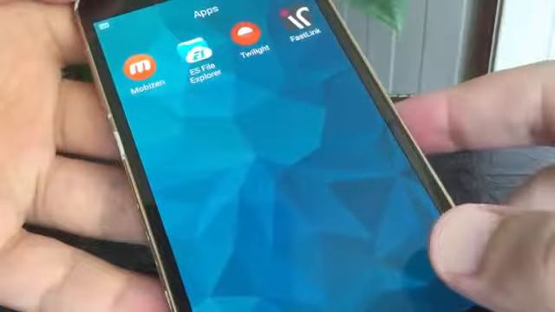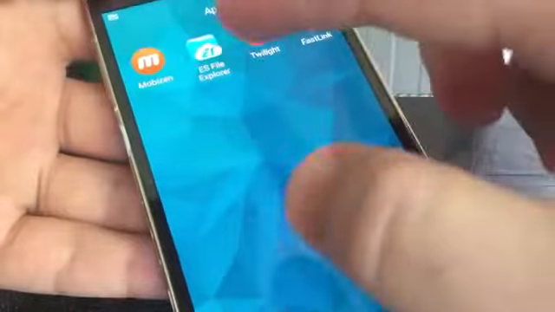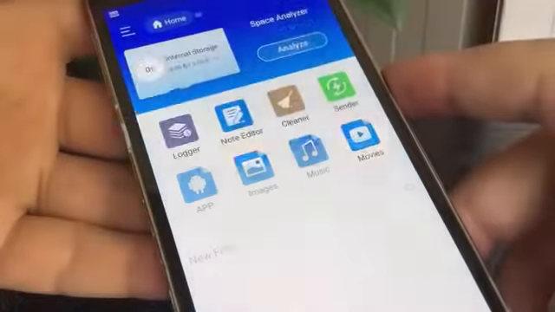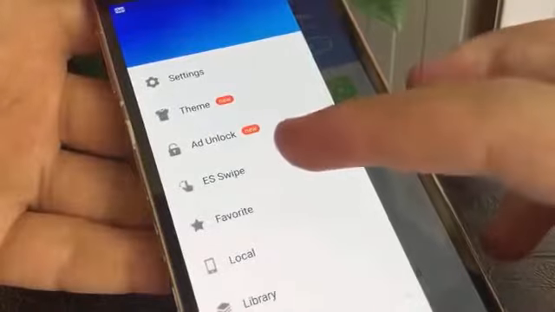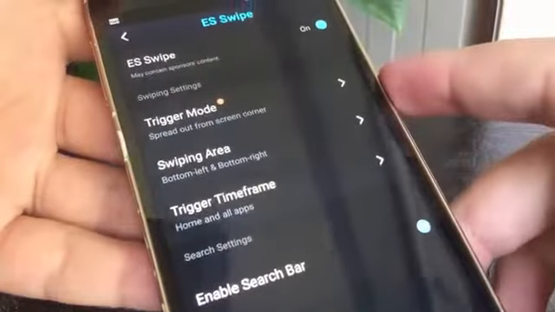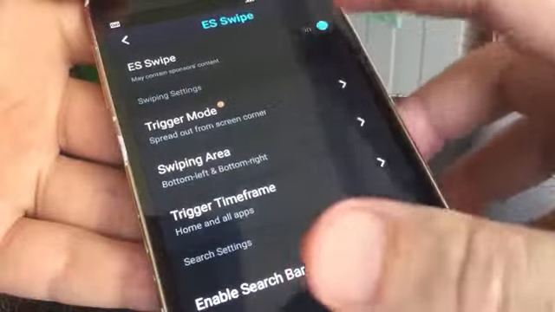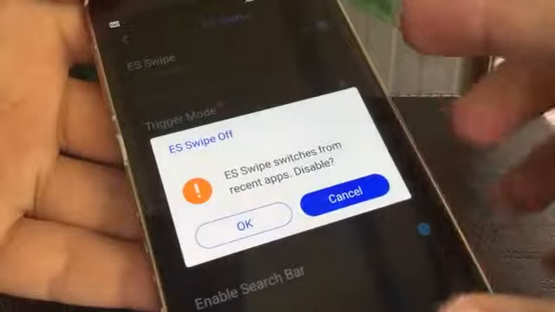So, open ES File Explorer. Tap on Menu button. ES Swipe feature, it's the cause for drawing over screen. It's on, so disable it.